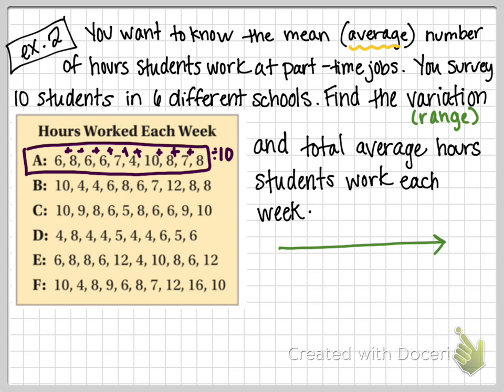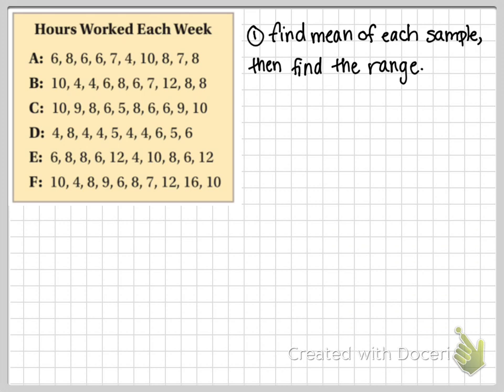All right, so I'm going to move this on to the next page just so that we have a little bit more room. But let's find the mean of each data set, and then we'll use that all together. All right, so let's find the mean of each sample. So first, oops, I didn't mean to do that. First, let's find the mean of set A. We will add all the values together and divide by 10.